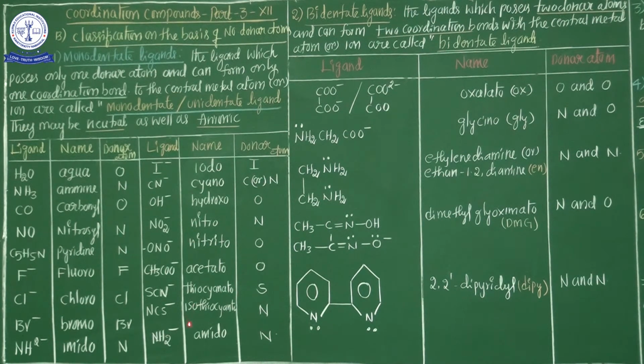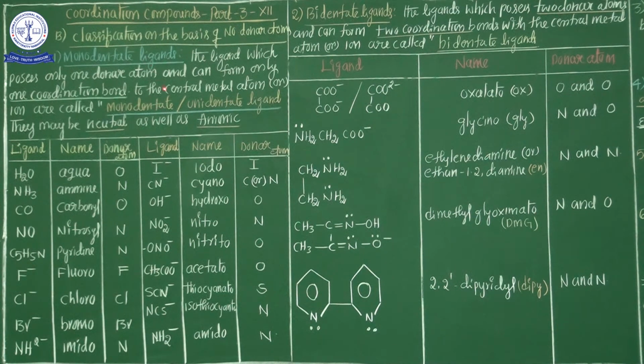The names of the ligands are most important. NCS minus is nothing but isothiocyanato. Here the donor atom is nitrogen. And NH2 minus is amido. Here the nitrogen atom is the donor atom. Okay, my dear students, these are the monodentate ligands.